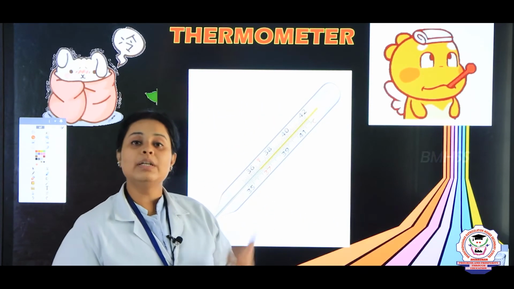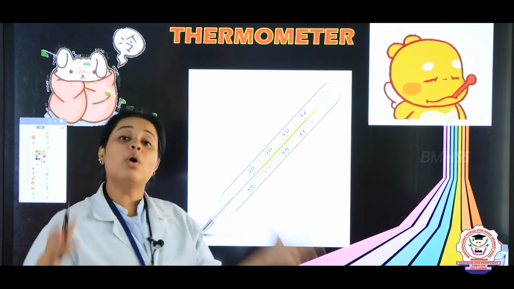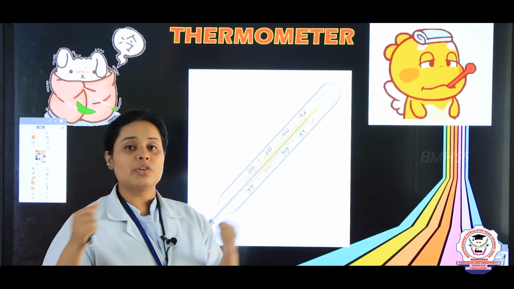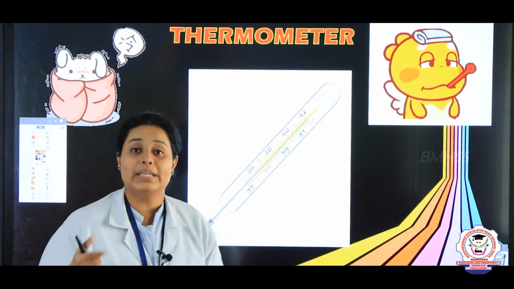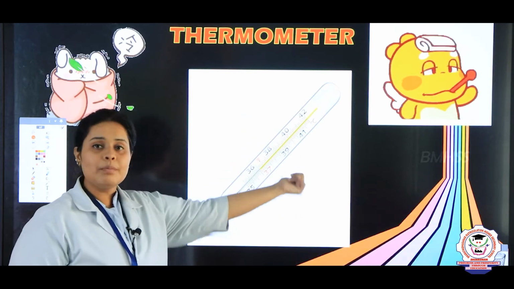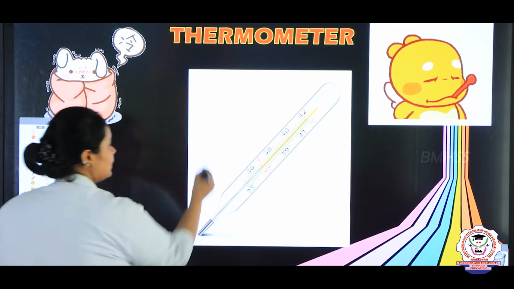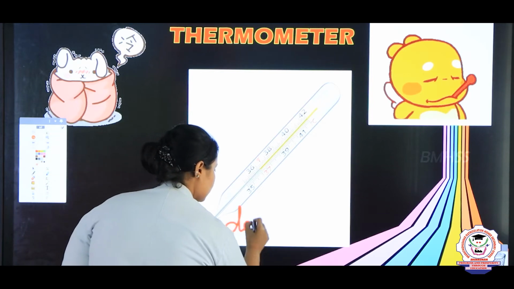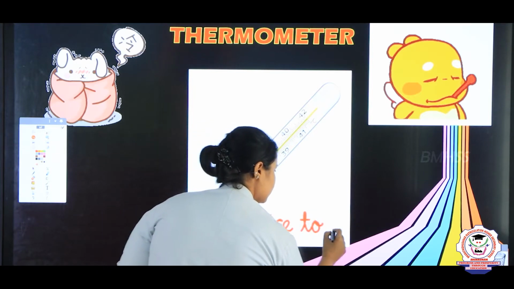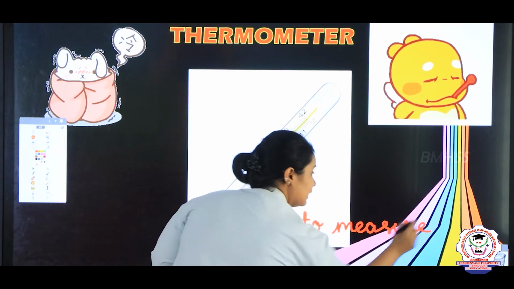So same way children, whenever the degree or the measurement of hotness or coldness, that measure is known as temperature. And same way, when you need to find what is the temperature of your body, you will use what? You will use a thermometer. So thermometer is what? Thermometer is a device to measure temperature.